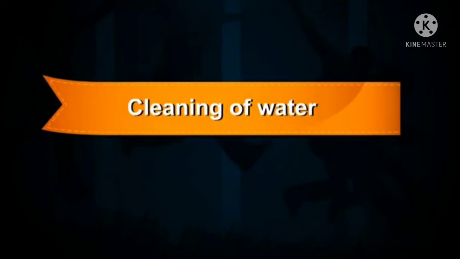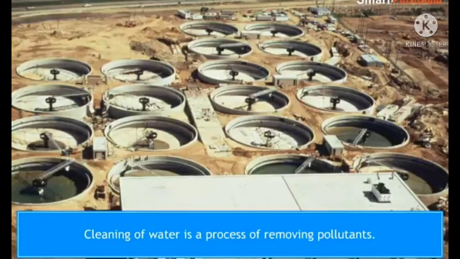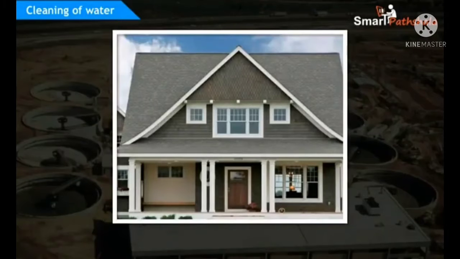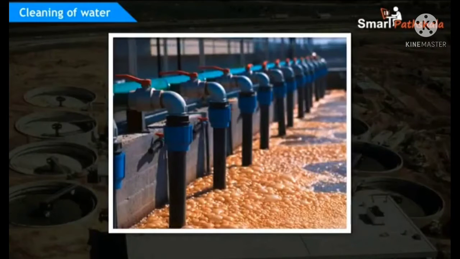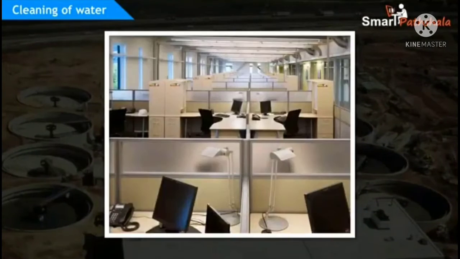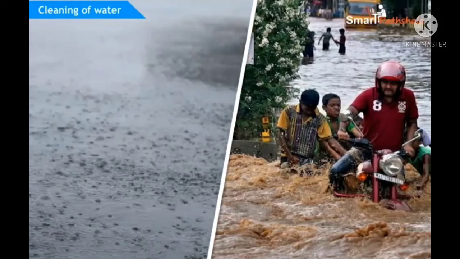Next is cleaning of water. Cleaning of water is a process of removing pollutants. The process of wastewater treatment is commonly known as sewage treatment. It takes place in several stages. Sewage is wastewater released by homes, industries, hospitals, offices and other users. It also includes rainwater that has run down the street during a storm or heavy rain.